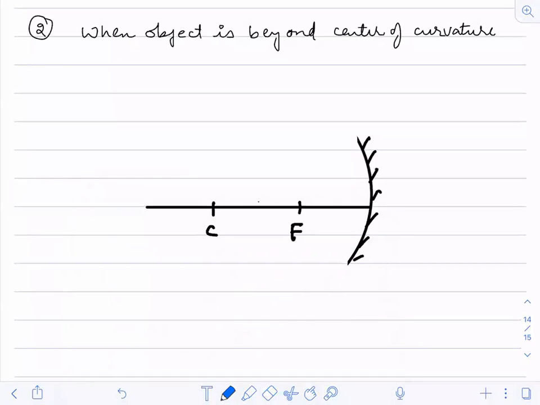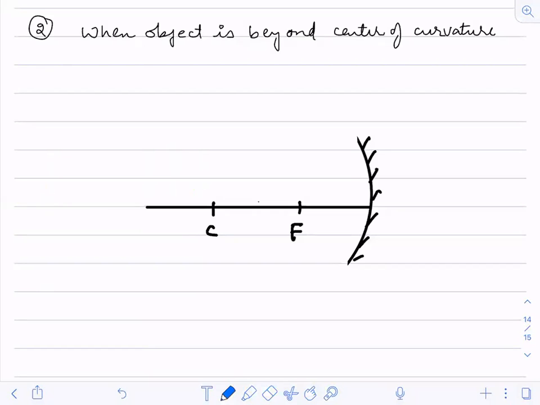So one thing we keep at infinity. Now, beyond C, not beyond infinity. Beyond C means I can keep the object here also, it doesn't matter. But it should be between infinity and C. That's the only condition. Anywhere between that you can keep it. Is that okay? Now.